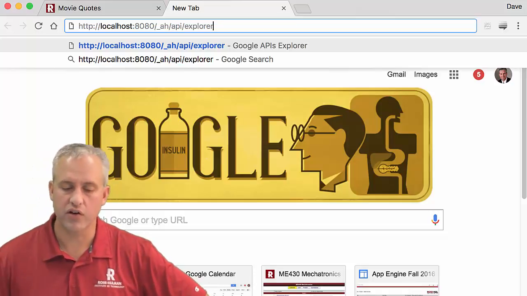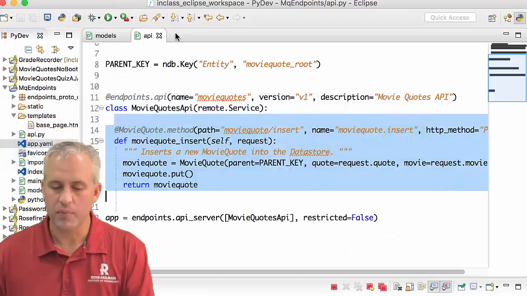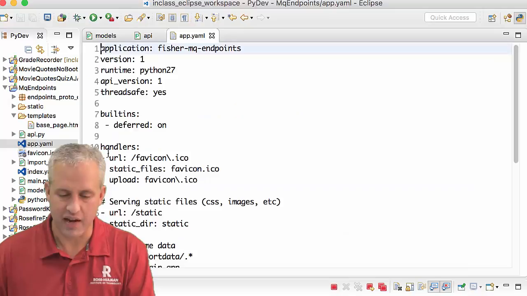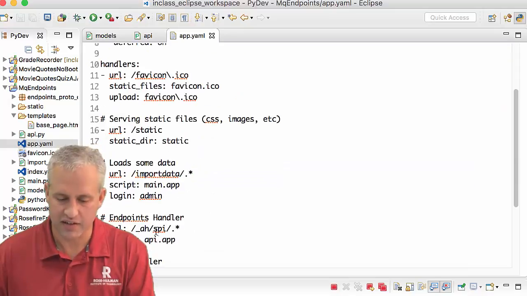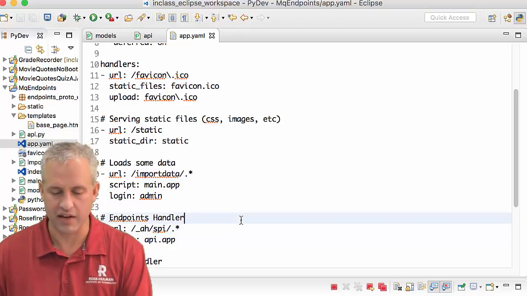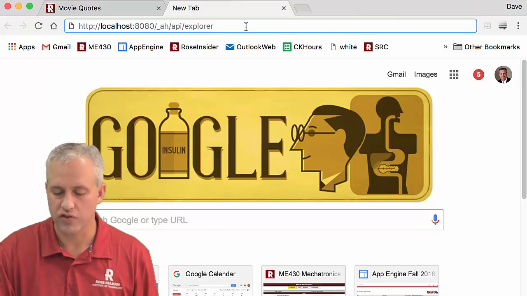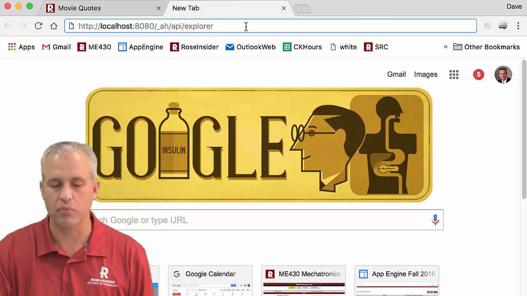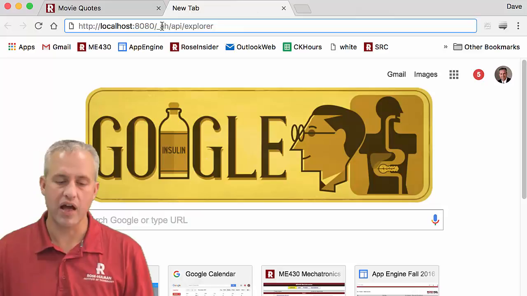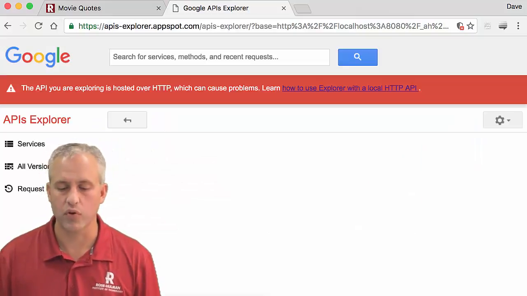The URL that you need to go to is shown here. It's _ah/api. It's a little bit interesting that in app.yaml, you say SPI here. Not a typo. Here you type SPI, and then over here you type API. It's just how it works, right? So you go to the AH API Explorer. Once you deploy, it's going to be the same thing. You'll just replace this localhost 8080 with whatever your deployed one is, right? So you go visit the API Explorer.